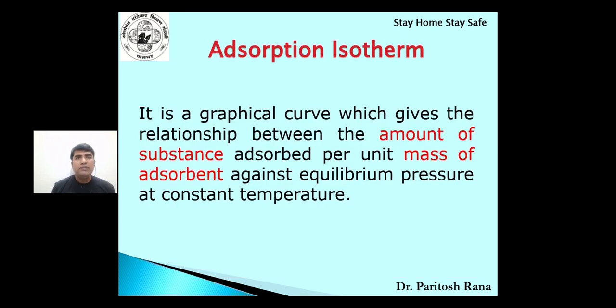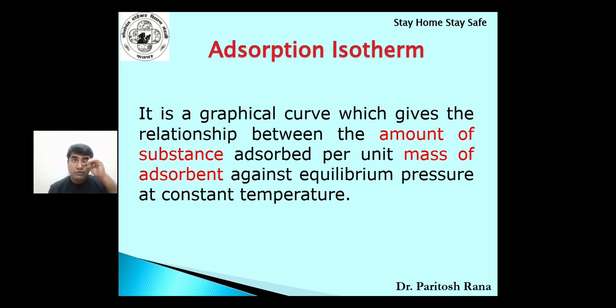Now what do you mean by adsorption isotherm? I think you have drawn graphs last year for your chemical kinetics experiment. When this particular event is expressed in the form of graphs, then you say it is an isotherm.